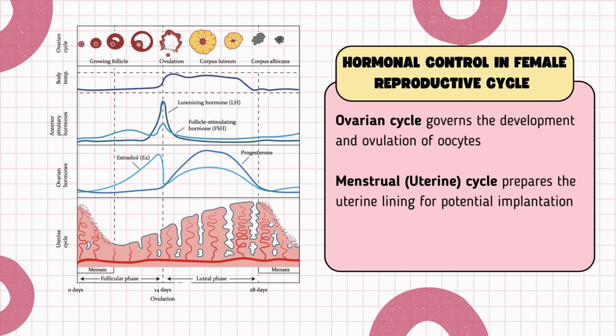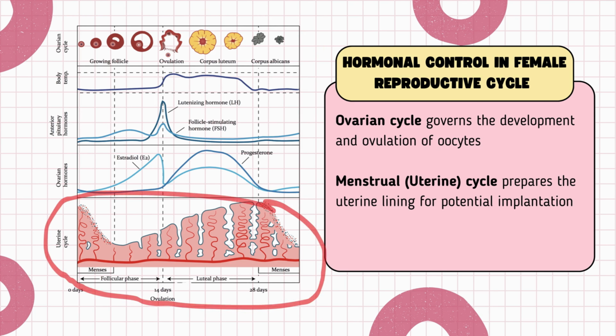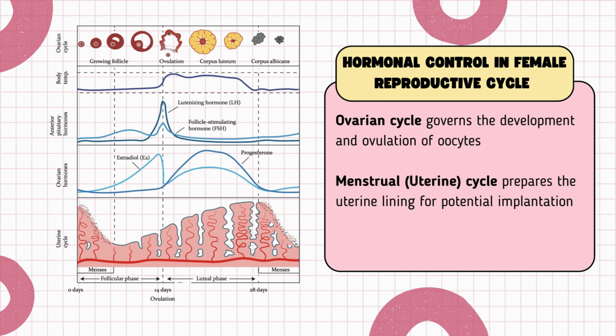Female reproductive cycles regulate the timing and coordination of oocyte maturation and release. In particular, the ovarian cycle governs the development and ovulation of oocytes, while the menstrual cycle prepares the uterine lining for potential implantation. These cycles are controlled by hormonal feedback mechanisms and are essential for successful reproduction. In human females, the hypothalamus plays a central role in regulating reproductive function.